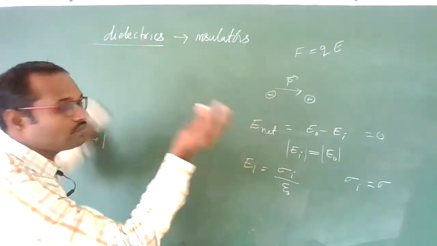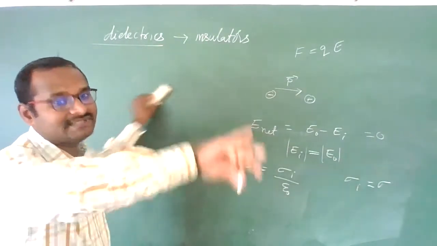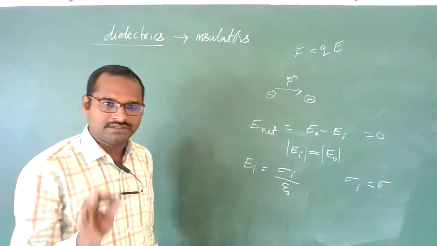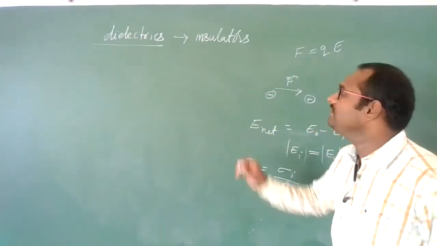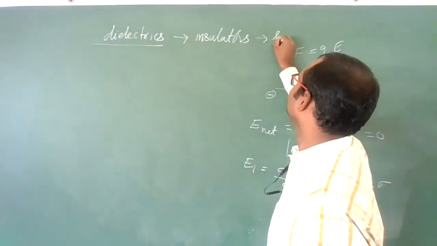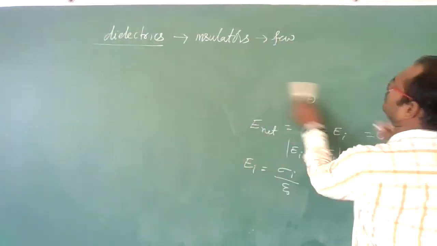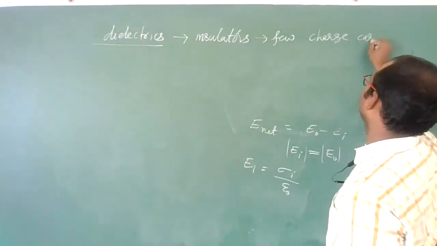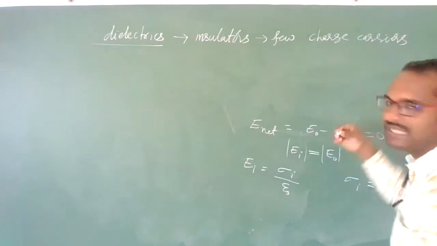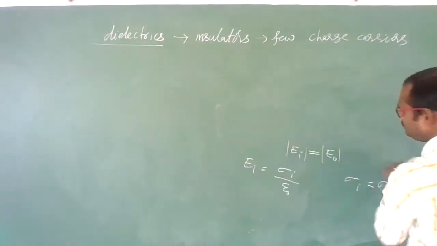It is not equal to the free electrons present in conductors. These are almost equal to insulators only, but they will have few charge carriers, in the sense, free electrons.